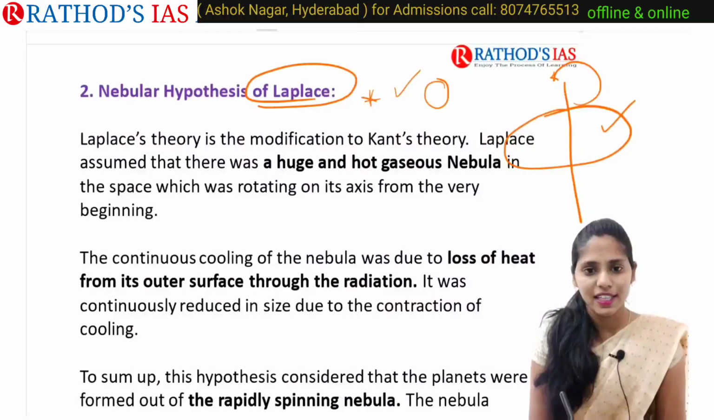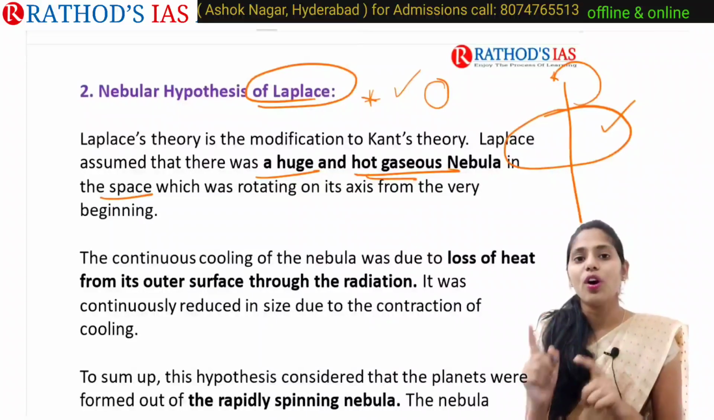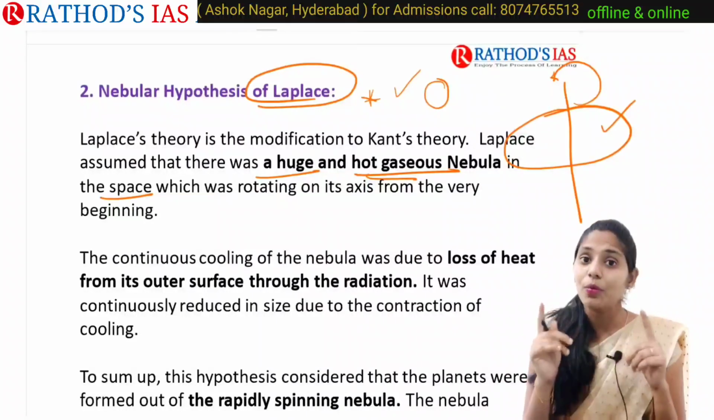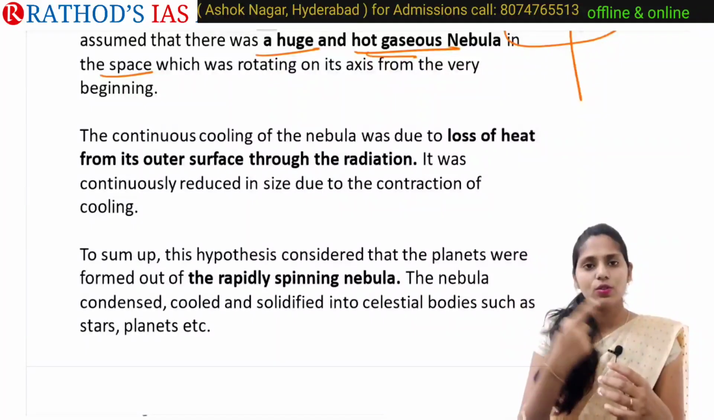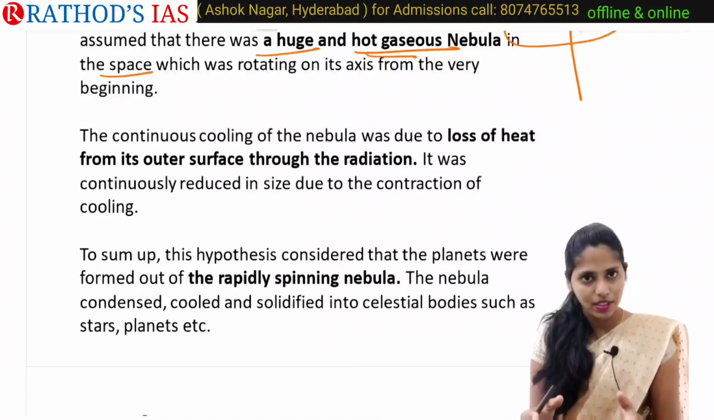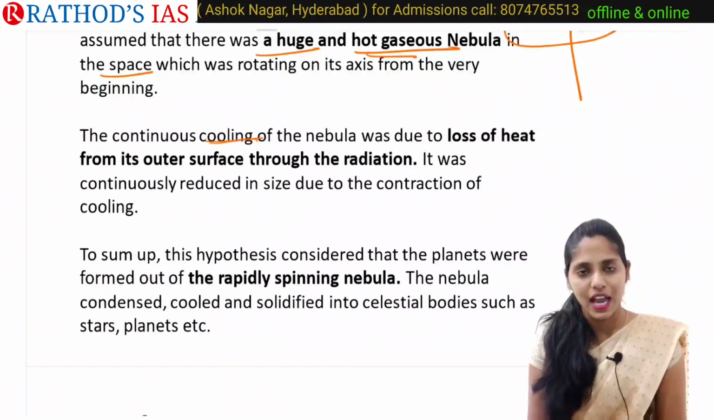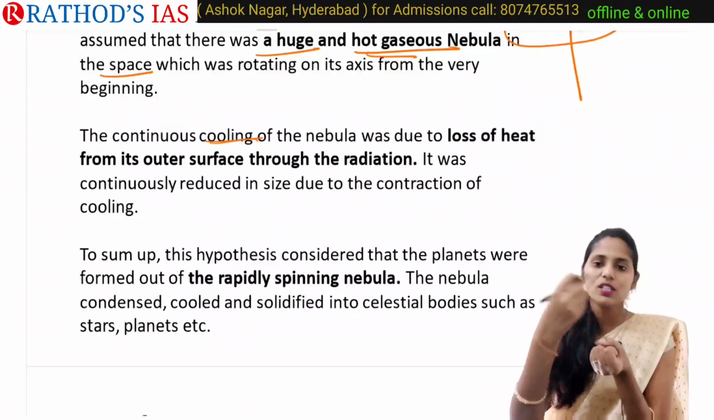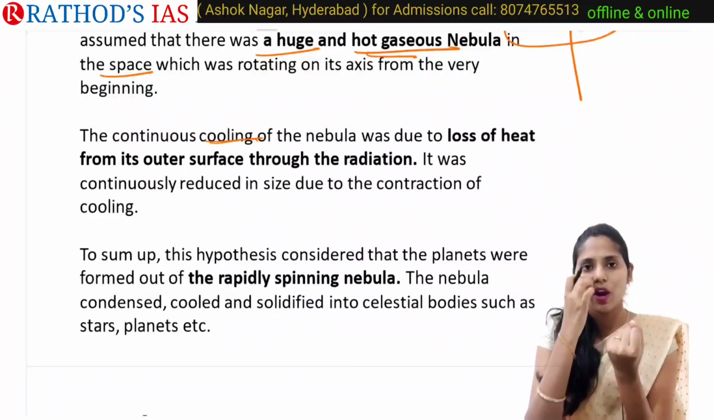His theory mainly says that a huge and hot gaseous nebula in the space was rotating on its axis from a very beginning. And what happened? Because of this rotating of the nebula on its own axis, after some time, there is cooling of the nebula. Whenever we say cooling, it means it is losing heat, right? And the losing of heat occurs from outside.